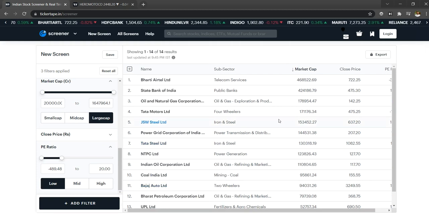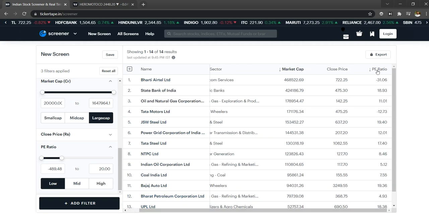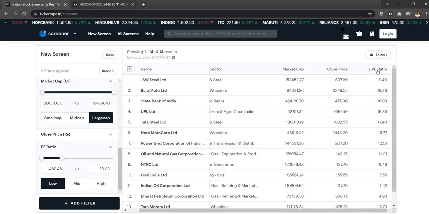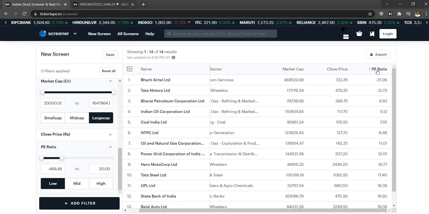It doesn't mean that all of these are stocks you need to invest in. For example, what I'm going to do is sort by the cheapest one, which is Bharti Airtel, with a PE ratio of minus 31. It has so much potential to increase in the future, and this could be the right time as the market is coming down.